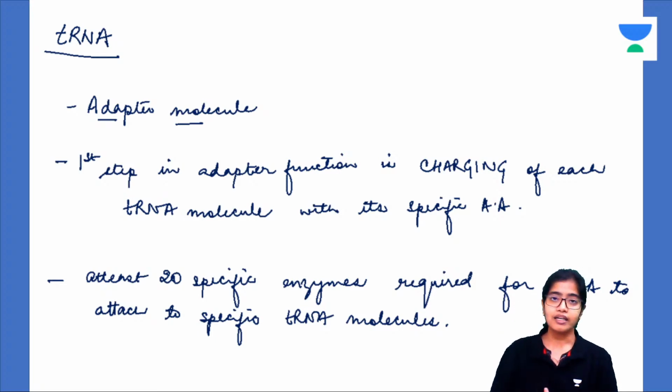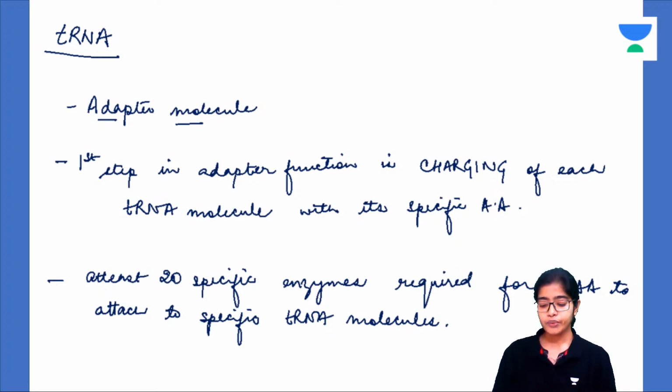Similarly, tRNA is an adapter molecule which connects the mRNA to the amino acid. mRNA and amino acids have no affinity to each other. But what is to be done? The genetic code that is present on the mRNA has to be translated into the amino acid, and various amino acids have to attach together to form the polypeptide chain.